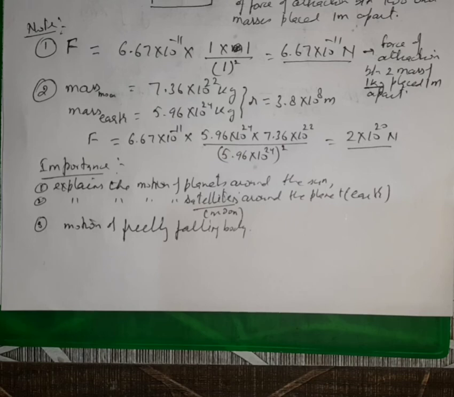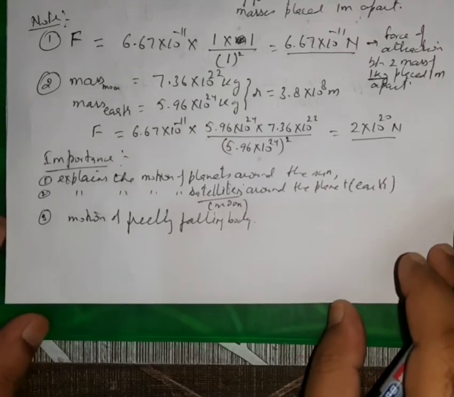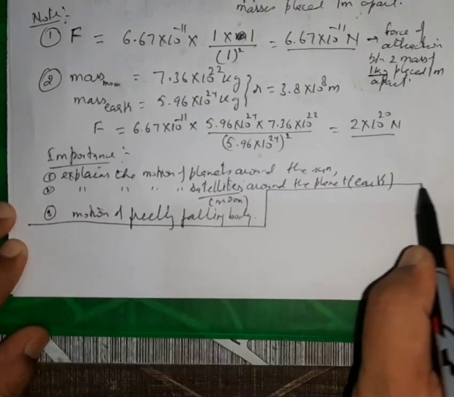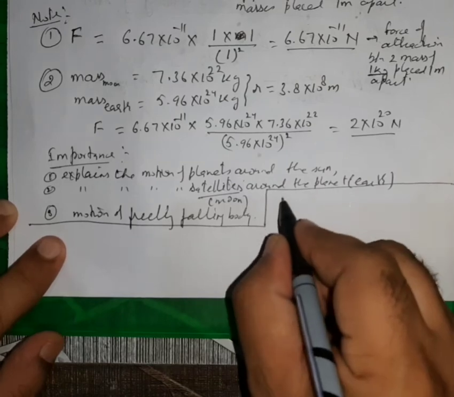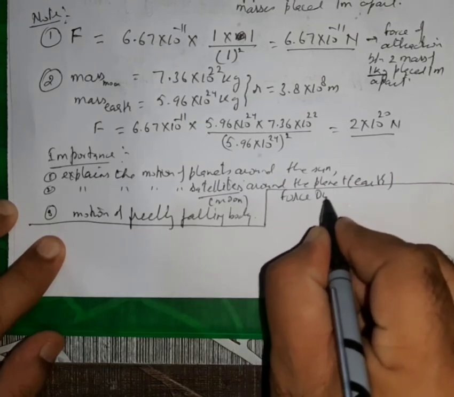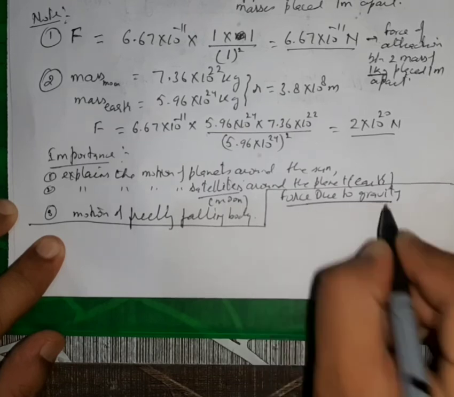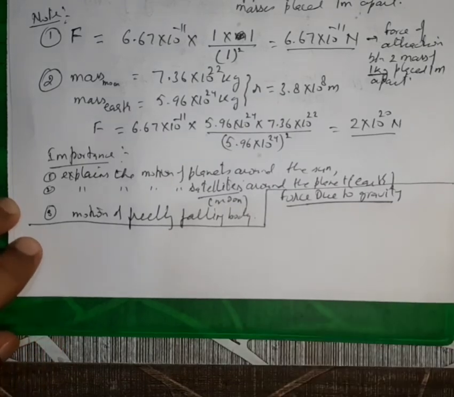Based on this we talk about one thing that is called the force of gravity. Now I am going to talk about force due to gravity. Force due to gravity means this is the force with which earth attracts anything or any mass towards its center.